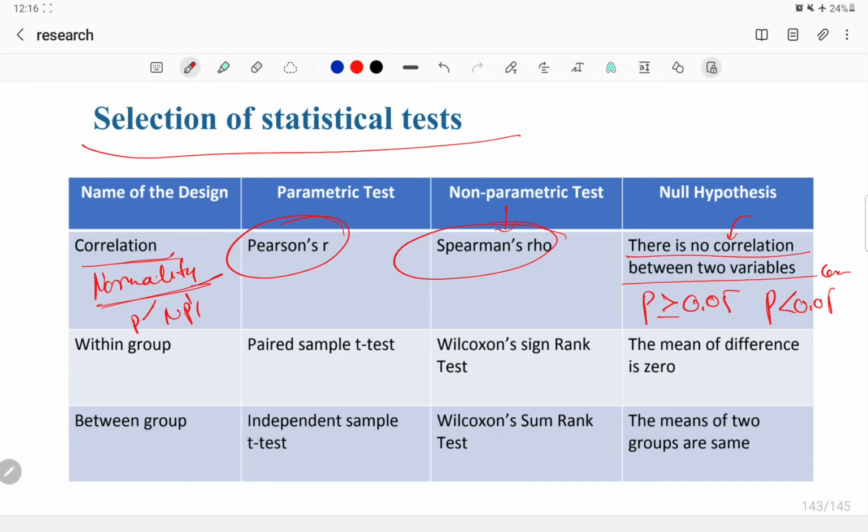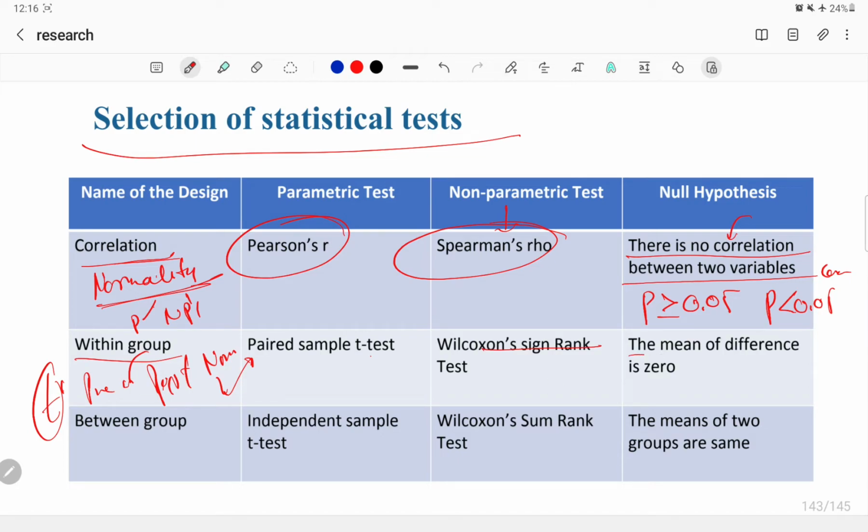Then comes the condition of within group. Within group means one group, and in one group only we are doing all the things. For example, we take blood pressure pre and post, to see what changes have come because of the intervention. Again we go for the normality check. If it is normal, we go for the parametric test, otherwise the non-parametric test. These are also called t-tests.